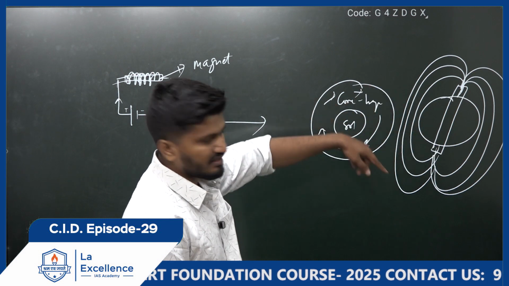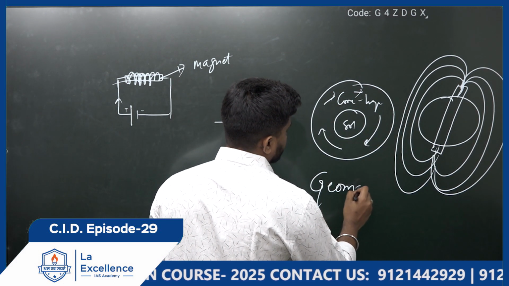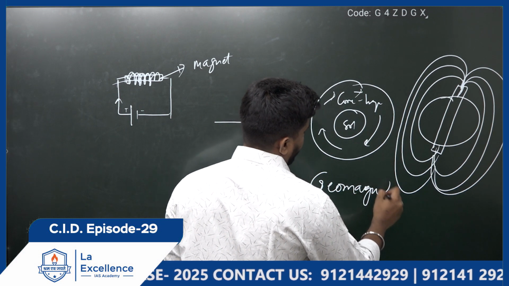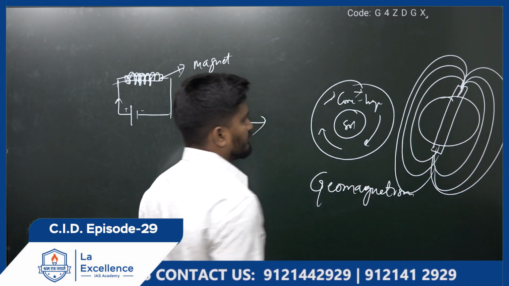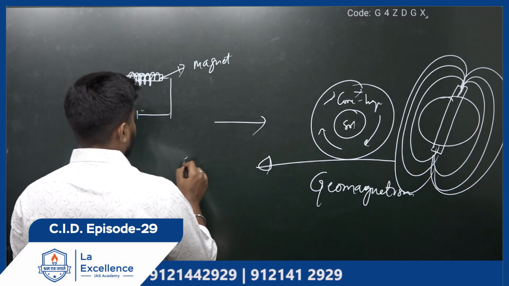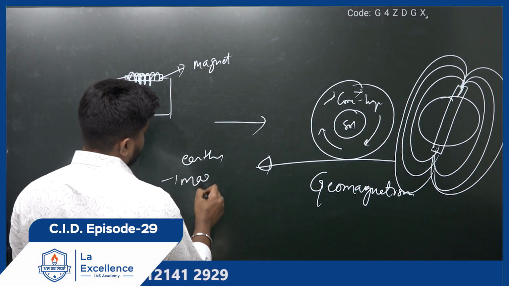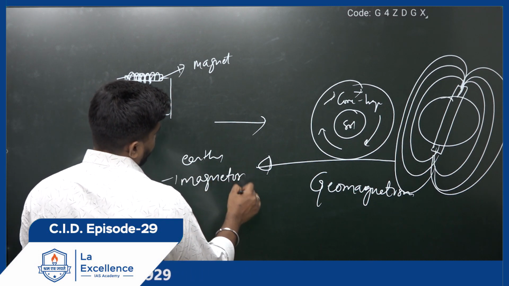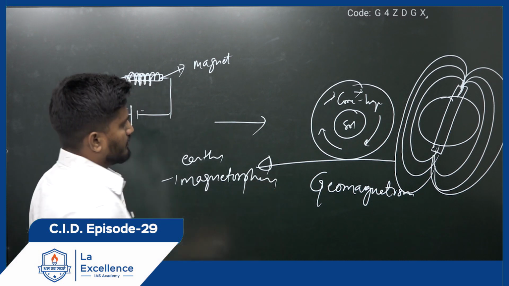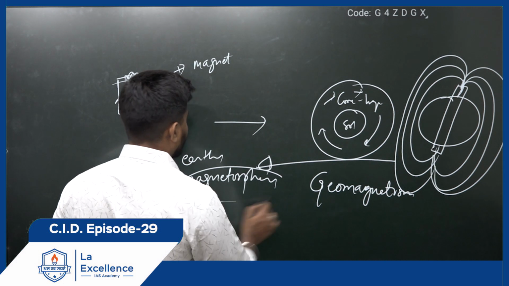This magnetic field and this whole process is called geomagnetism. And the influence of this magnetic field on Earth's biodiversity is called the magnetosphere. Any region where this magnetic field has an influence is called the magnetosphere.